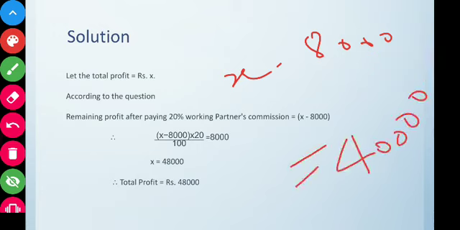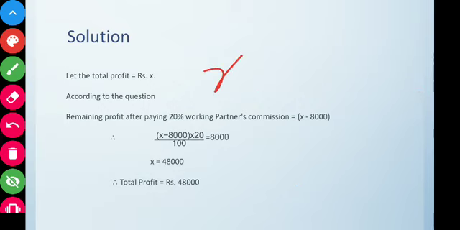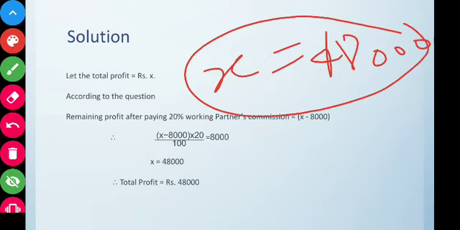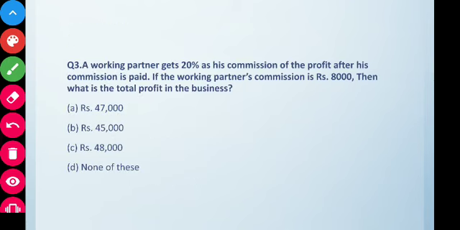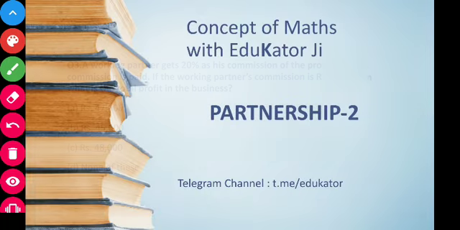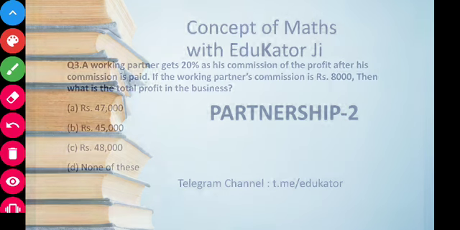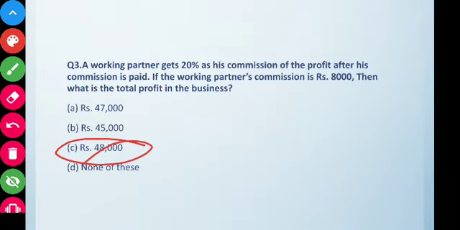Okay, and if you solve it again, then you will get the final answer as X is equal to 48,000, which is the right answer, and it's option number C. Then you can say that option number C is the right answer. Okay, this is the right answer. Hope you have got the concept more clearly in this question.